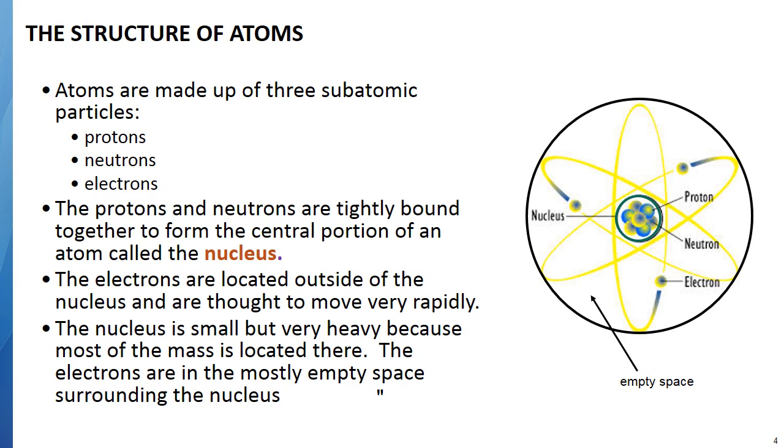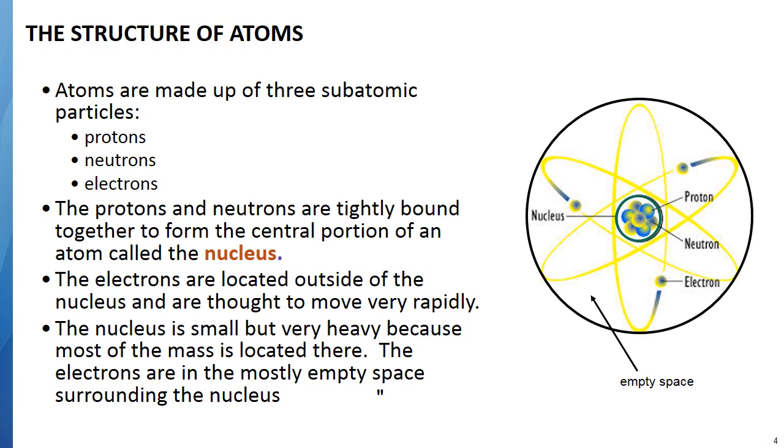All right, so first let's talk about the structure of an atom. You probably know a little bit about this. Atoms are made up of 3 subatomic particles: the protons, the neutrons, and the electrons. The protons and the neutrons are tightly bound inside the center of the atom, which we call the nucleus. And then the electrons are located outside the nucleus. It's thought that they move very rapidly around. Now the protons and neutrons are also moving, but they're held tightly together and they don't move outside of the center of the atom. The electrons can move all over the place.